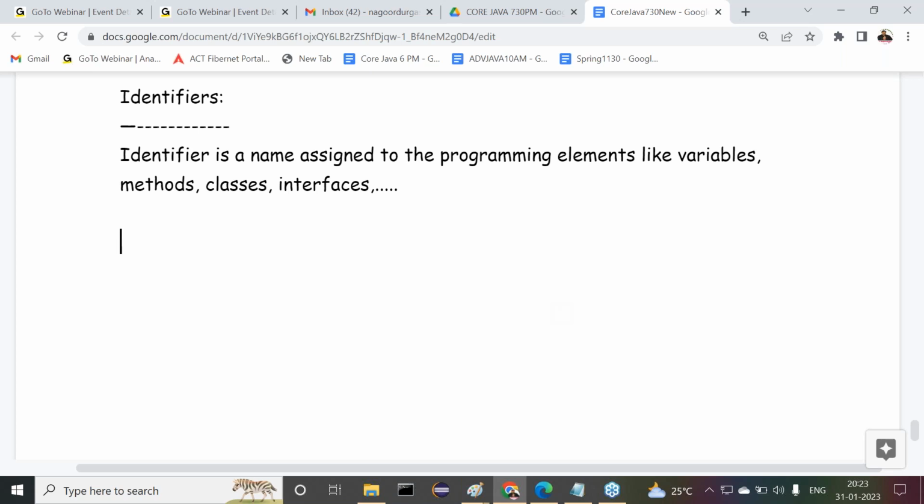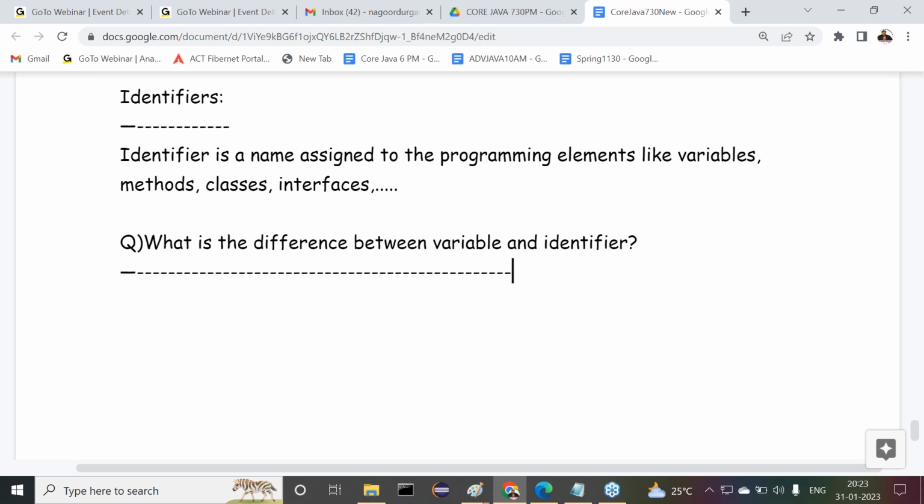Right, sir. It's one of the questions here. Observe carefully. What is the difference between variable and identifier? Understand this clearly. In simple words I'm telling you, observe carefully.